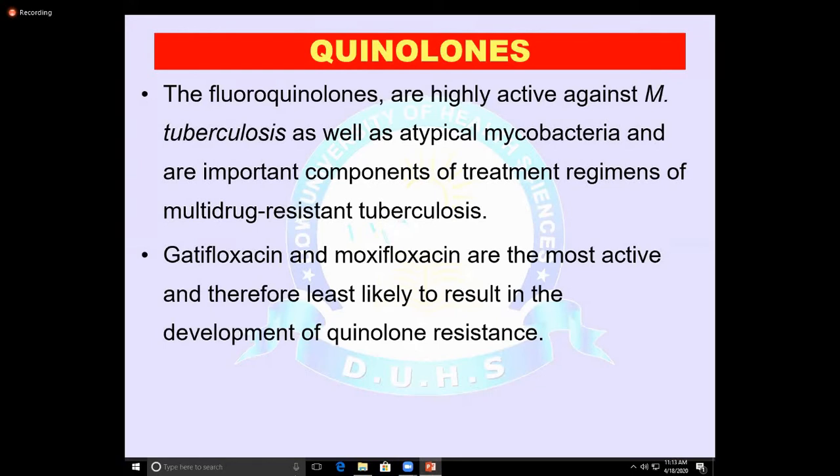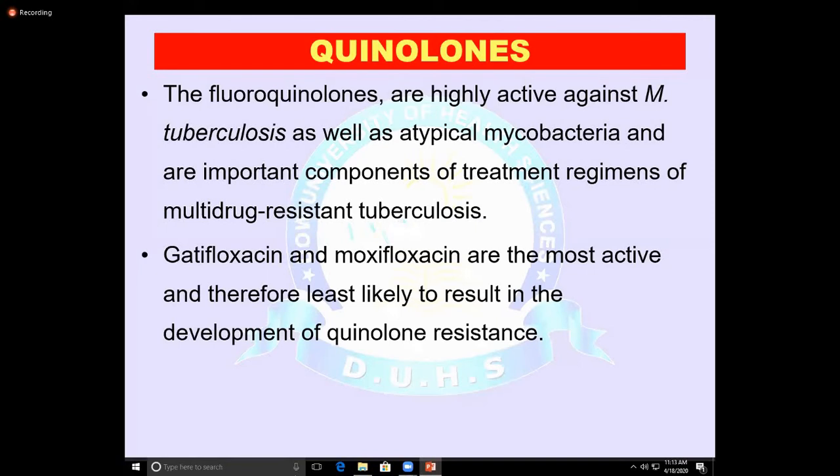Another drug is rifabutin. It is a derivative of rifampicin. The preferred drug is rifabutin for the treatment of tuberculosis, especially in HIV-infected patients or those on protease inhibitors, because rifabutin is a less potent enzyme inducer as compared to rifampicin, which is more potent.